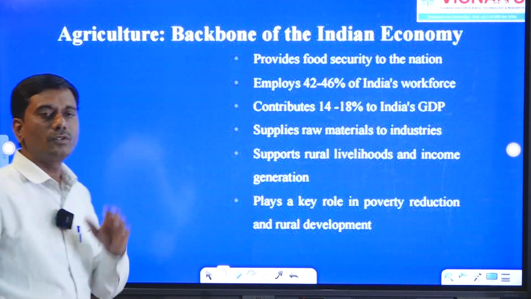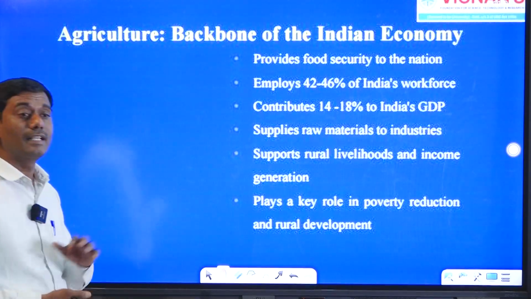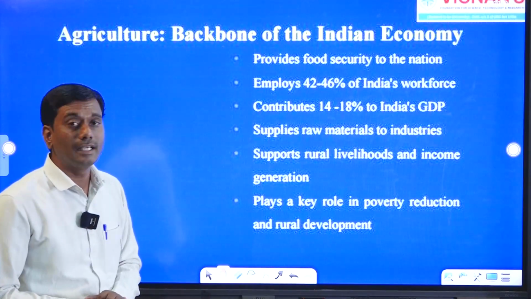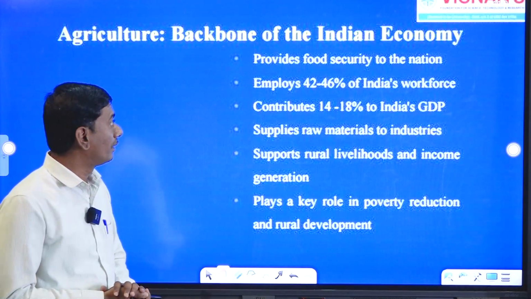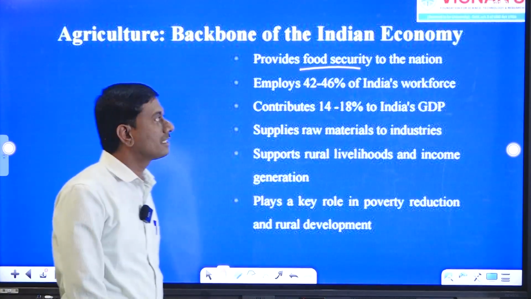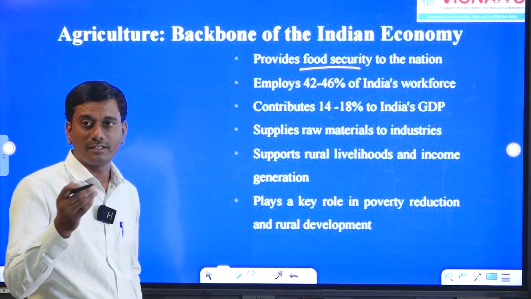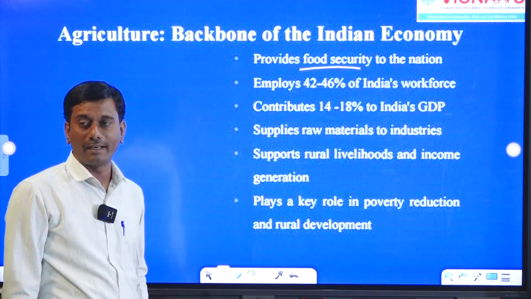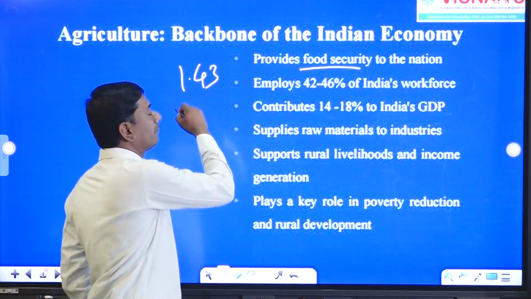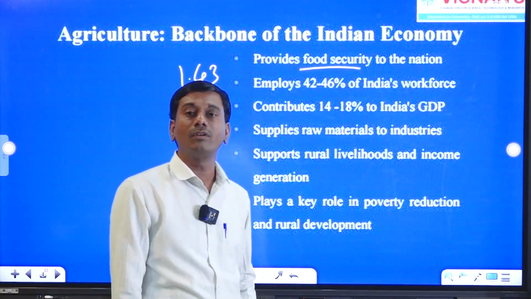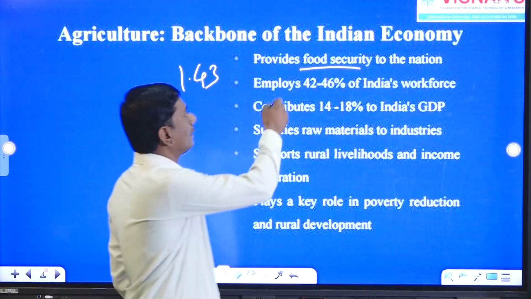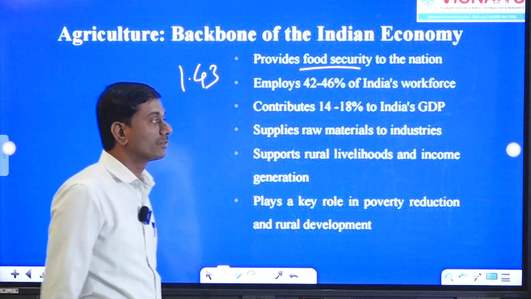First, we should understand the basic concept of why agriculture is important. Here we can see why, from the Indian perspective, it is the backbone of the Indian economy. Agriculture is such a sector that it ensures food security to the nation. As we are all aware, for 1.4 billion people, this is the only sector providing food in the form of PDS, food security. So that is how it provides food security to the nation across India.